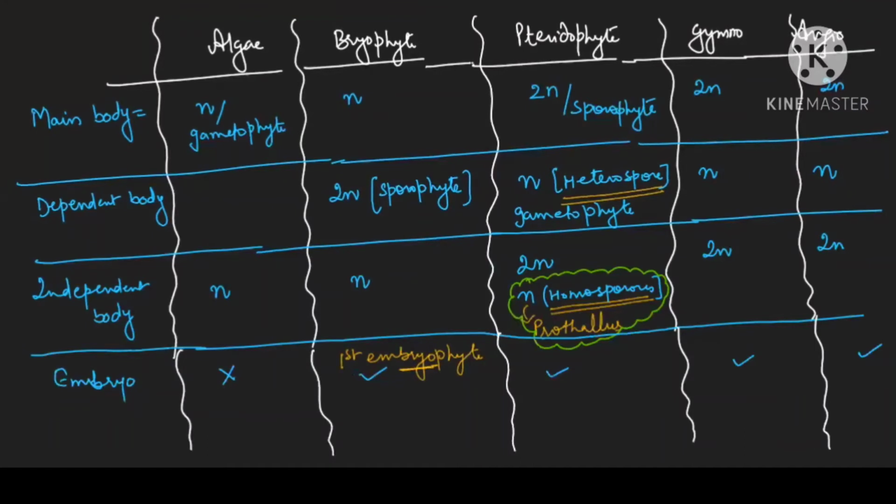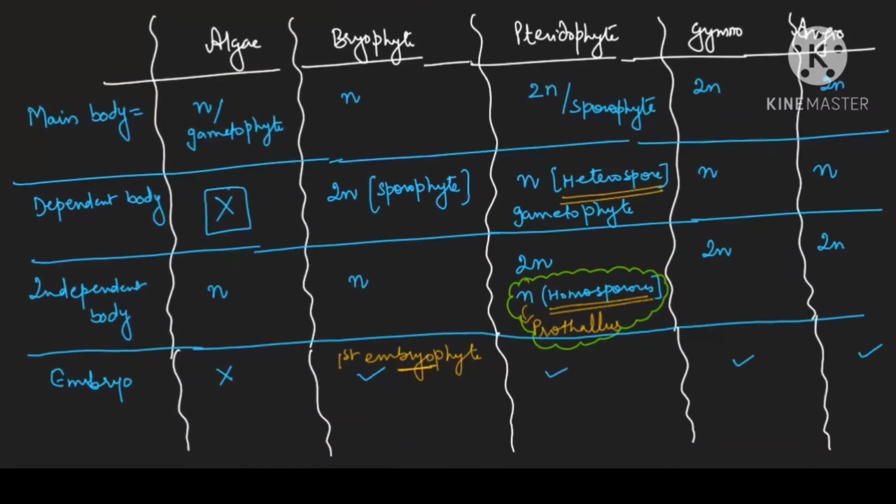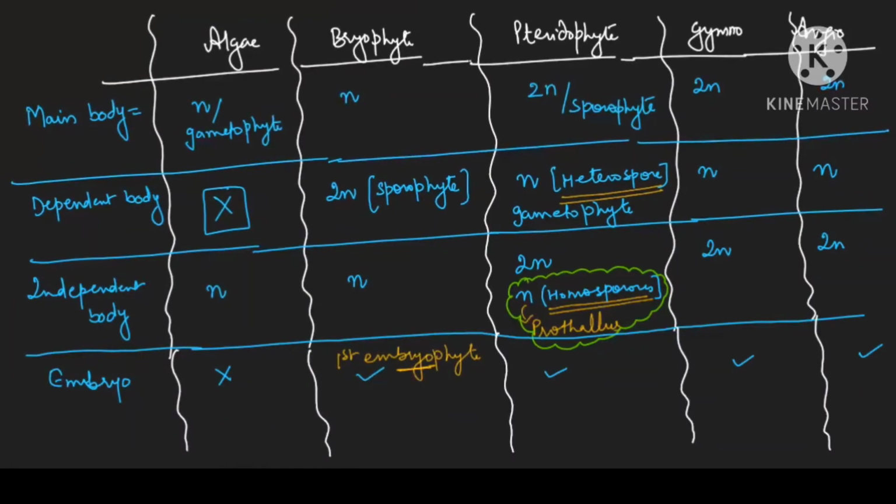That is why in case of algae, we were not drawing any dependent body. Understood? We were not drawing any dependent body. It was absent. I hope up till here you are able to understand. Now see.